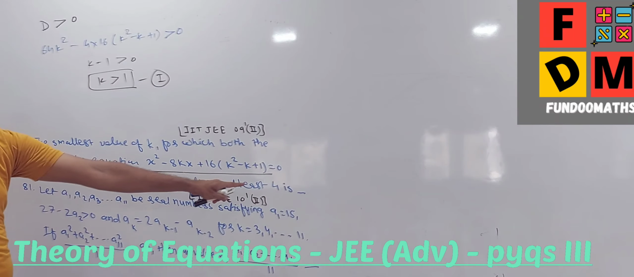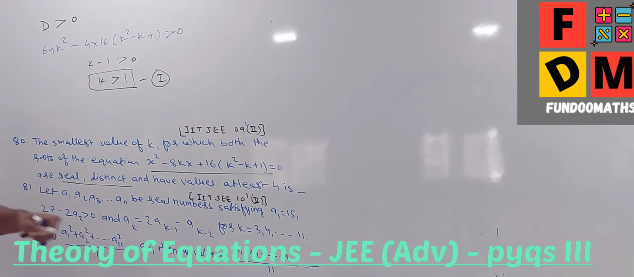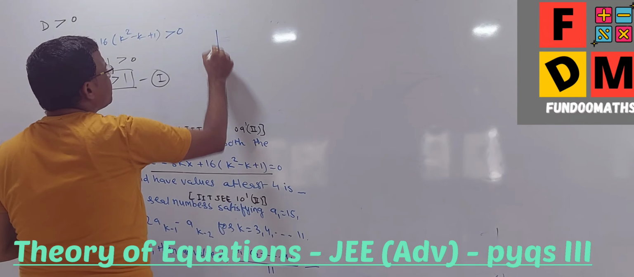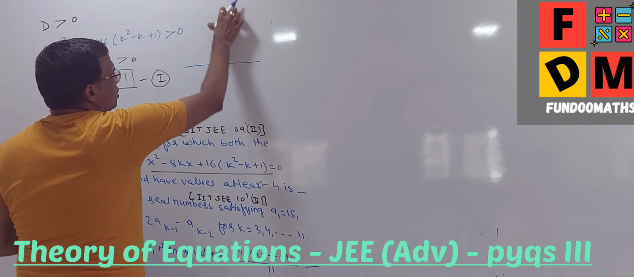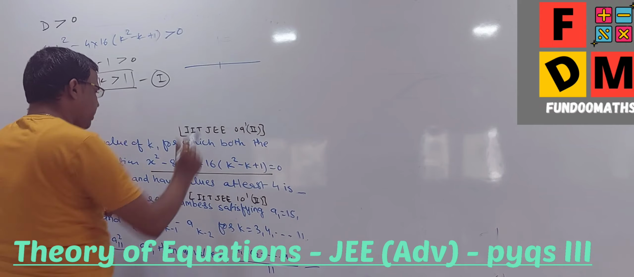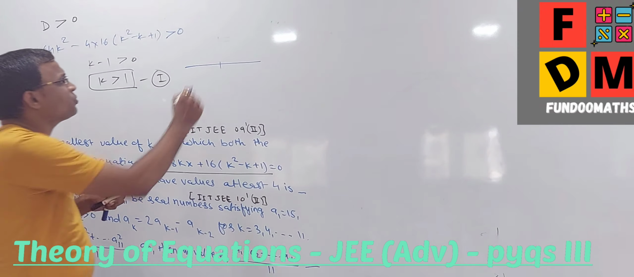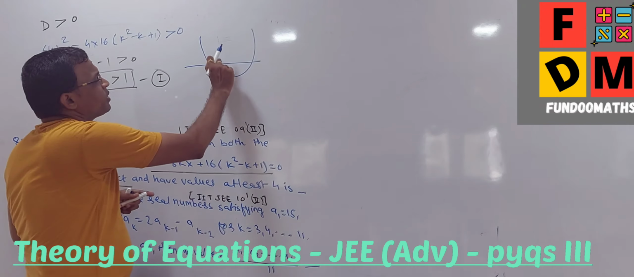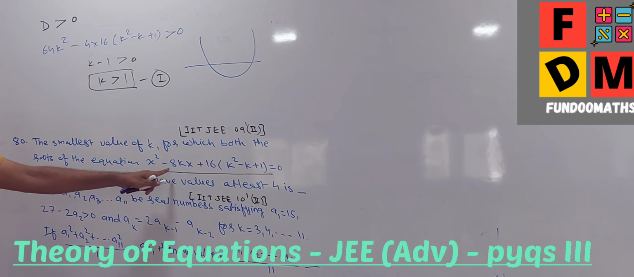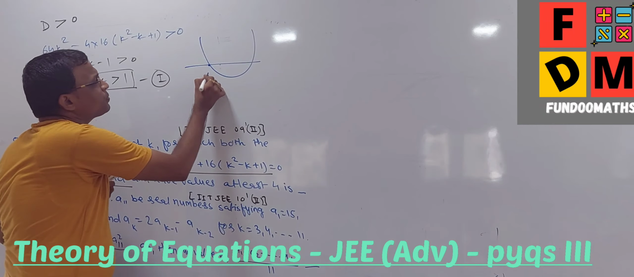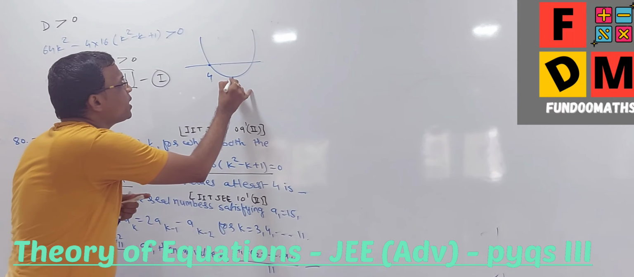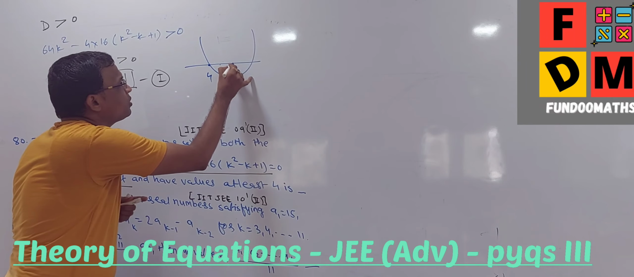Values at least 4. So roots have values at least 4, and I am going to get a curve like this, something like this. It's a parabola, and since x square is positive, it will be like this. A quadratic has 2 zeros, and they are told that values are at least 4. So this is 4, minimum 4, and I know that this is what? What is the x coordinate of this vertex?